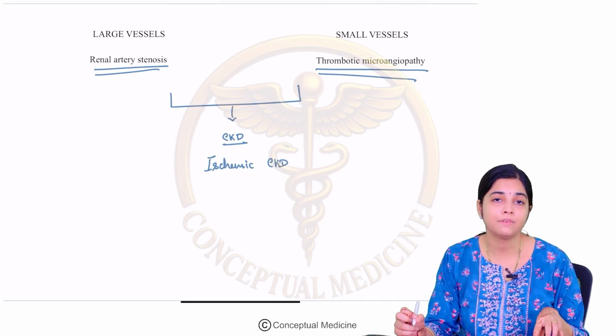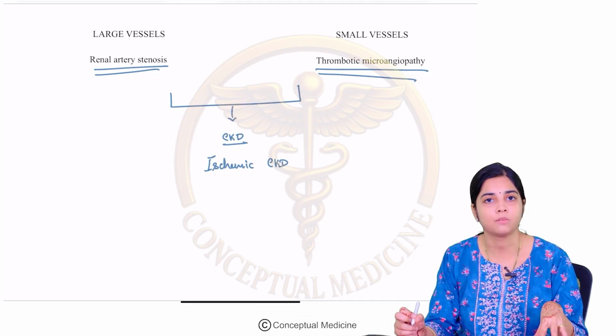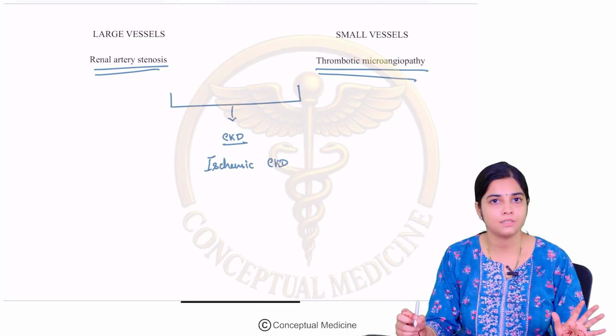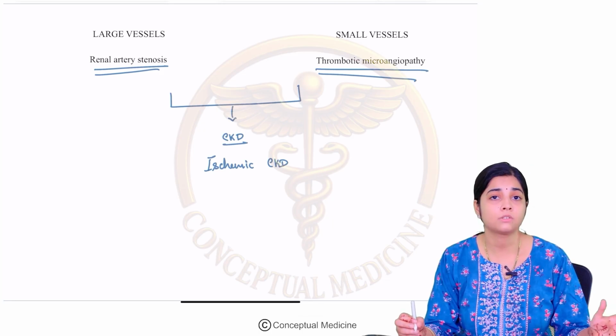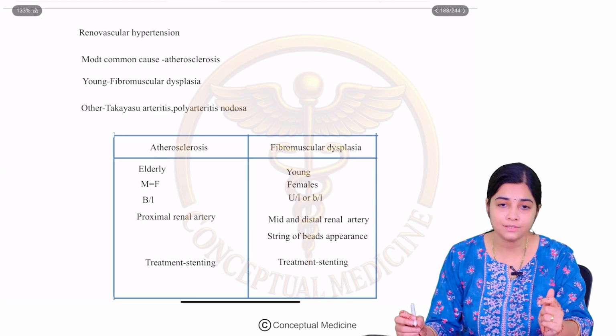So, when we speak about the vascular disorders of the kidney, we have the large vessels as well as the small vessels. The large vessels such as the renal arteries, for example, renal artery stenosis. The small vessels include your segmental arteries, arterioles. So, the classic disease that we learn is your thrombotic microangiopathy. So, let us look at renal artery stenosis.